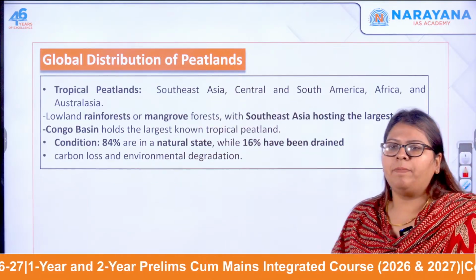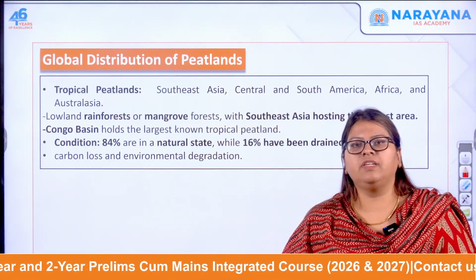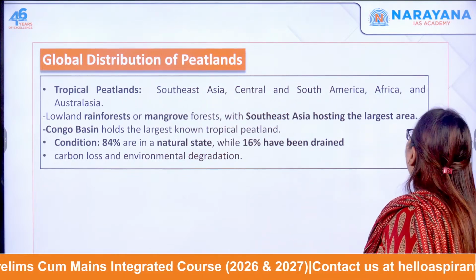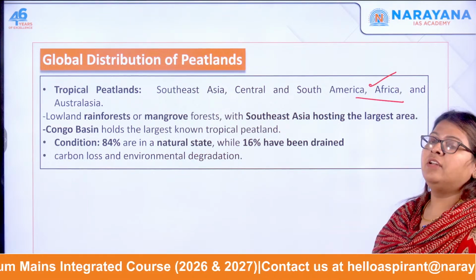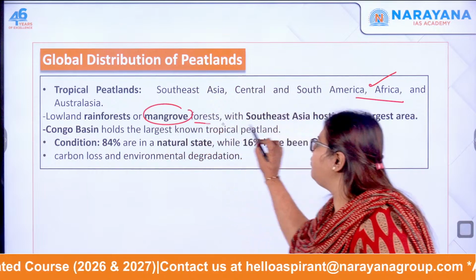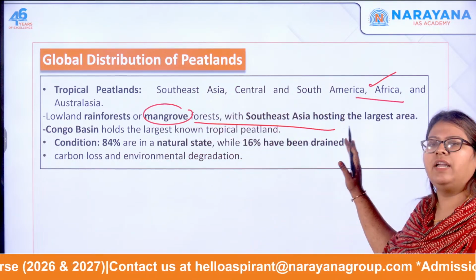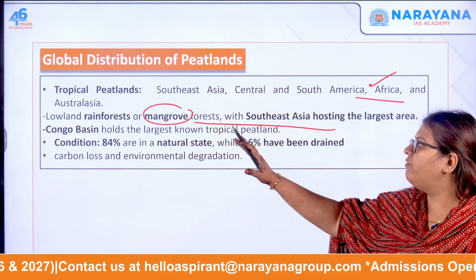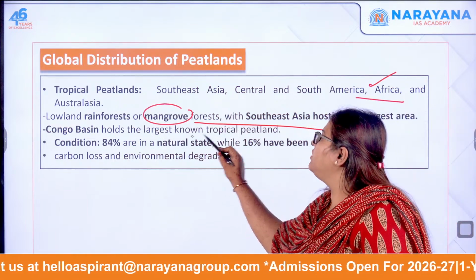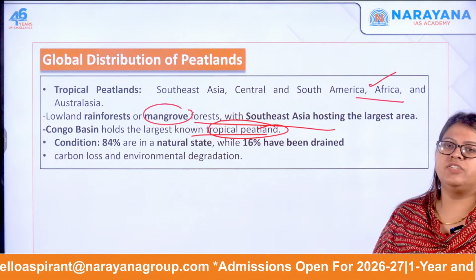Next, the tropical peatlands, as the name suggests, are near the tropics: Southeast Asia, South America, Africa, etc. They can be in lowland rainforest or mangrove forest, where Southeast Asia has the largest number in the form of mangrove or rainforest, and the Congo basin holds the largest known peatland.